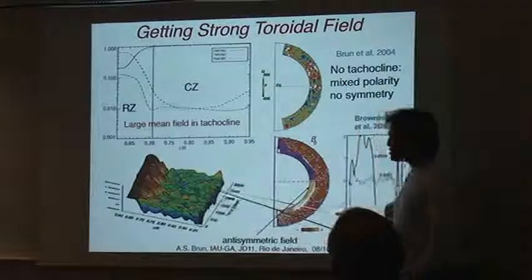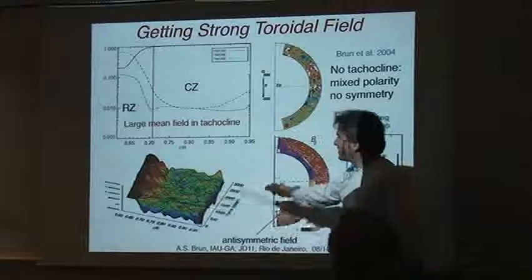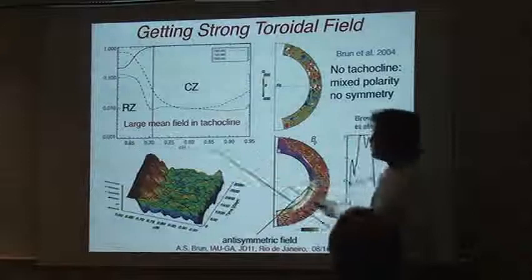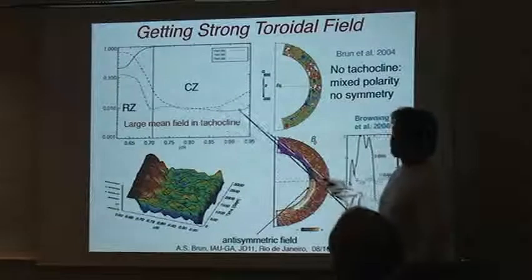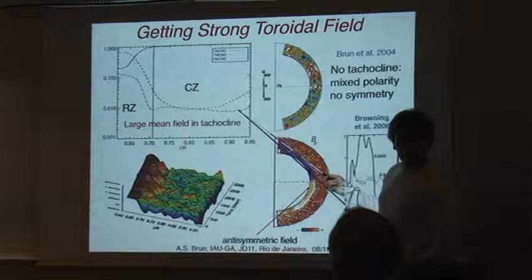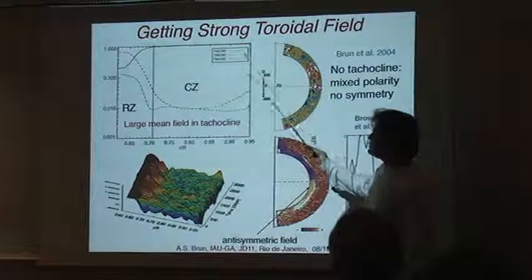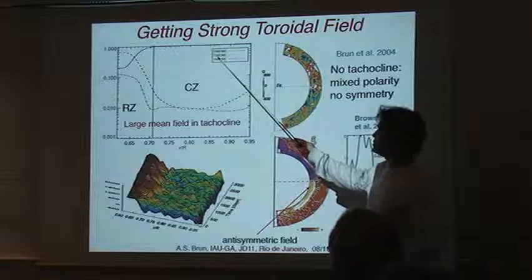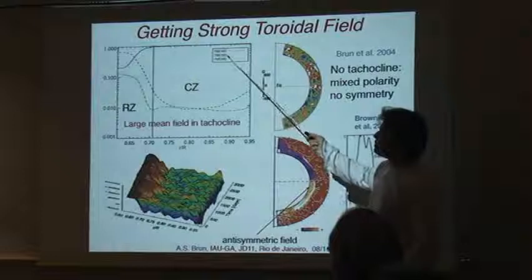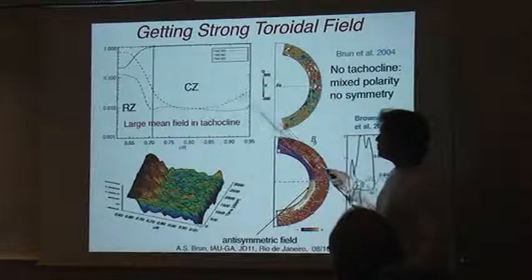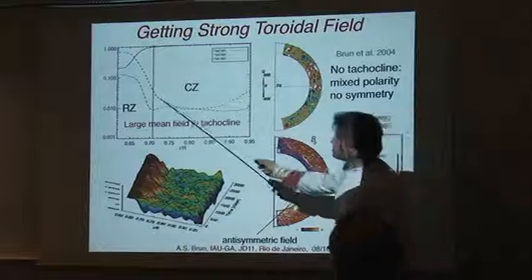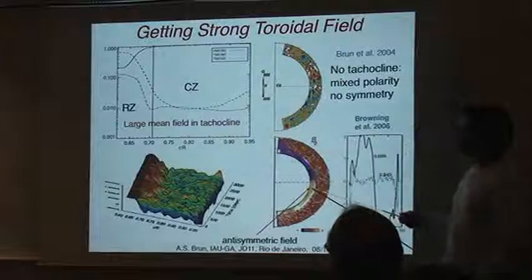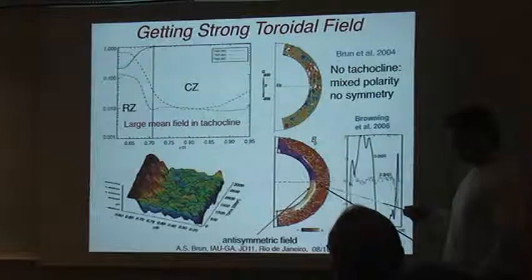And so you have a lot of fluctuation of fields, and you have a very strong field. But let's look here at the magnetic energy as a function of radius. In the convection zone, we have mean fields that are about 1%. And this dashed line is the ratio between the toroidal magnetic field, axisymmetric, as you were discussing, Fritz, over the total magnetic energy. So we are at the 1% level, or up to 3%. And you can see that in the tachocline, we go up to 80%. So we do get organization and much stronger field in the tachocline.